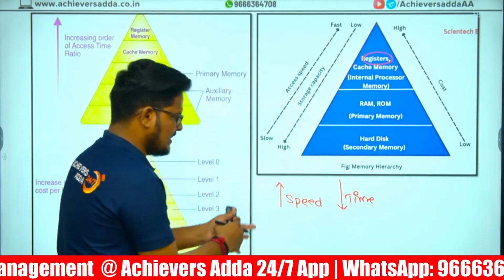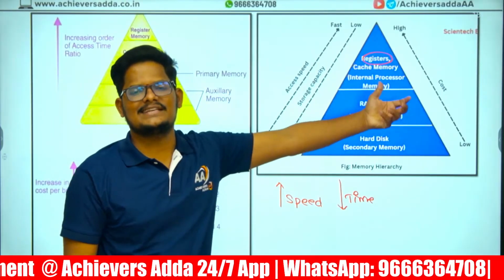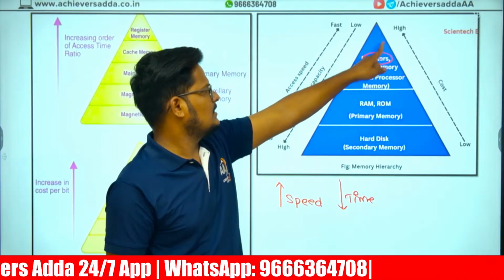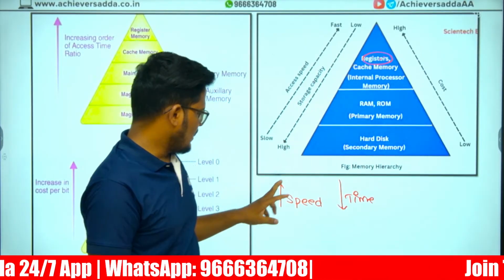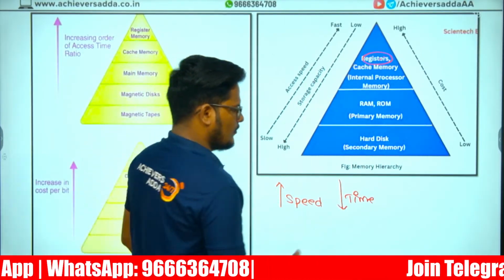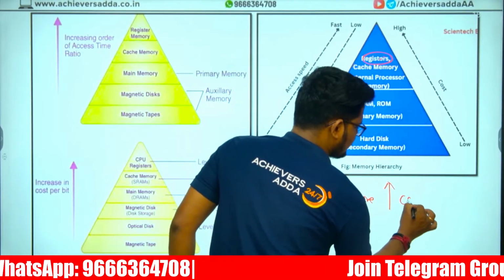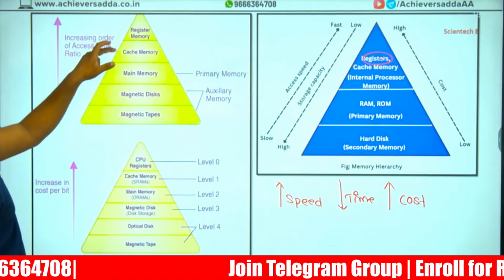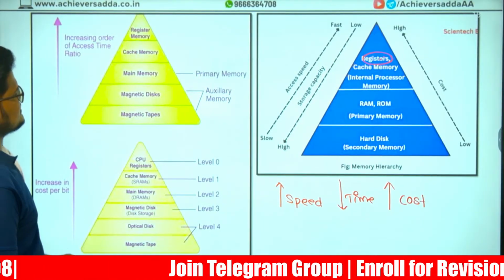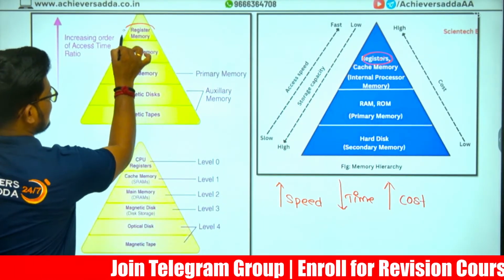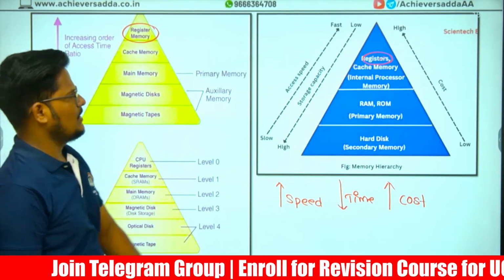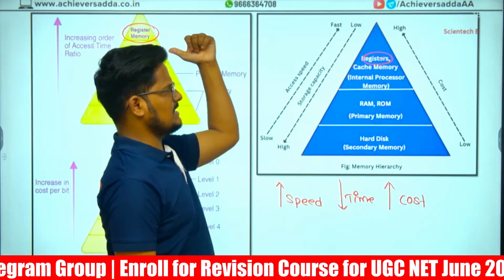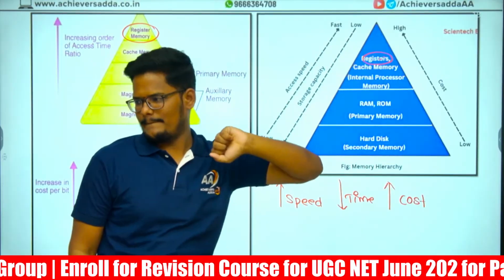At a high speed, within less time, I can access the data inside that memory. So when the speed is high, obviously the cost will also be high. Access time will be very much less in the case of register memory, and access speed will be very high. Speed is high, time is less, and the cost is also high.